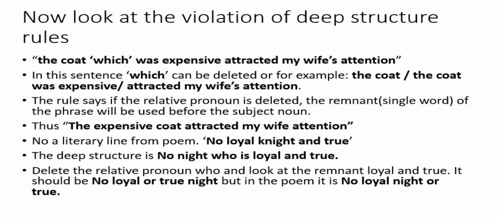Now look at the violation of the deep structure rules. "The coat which was expensive attracted my wife's attention." It is the deep structure. Now look at it. In this sentence, "which" can be deleted. For example, the coat was expensive and attracted my wife's attention. The rule says if the relative pronoun "which" is deleted, the remnant single word or adjective of the phrase will be used before the subject noun. So "expensive" should come before "coat." So it should be "the expensive coat which is deleted attracted my wife's attention." Now this is the surface structure: "The expensive coat attracted my wife's attention."